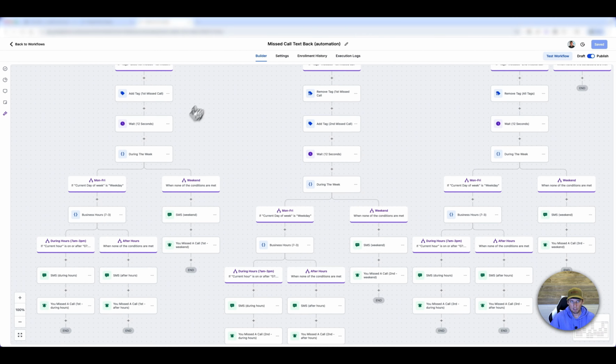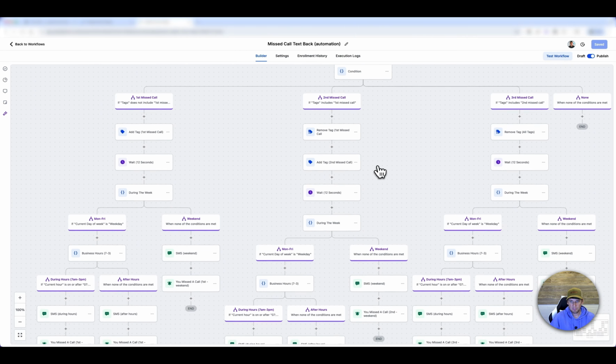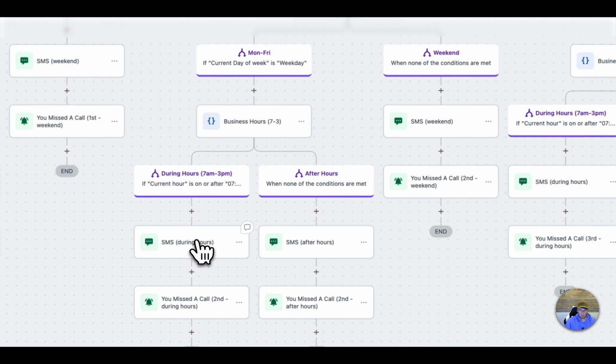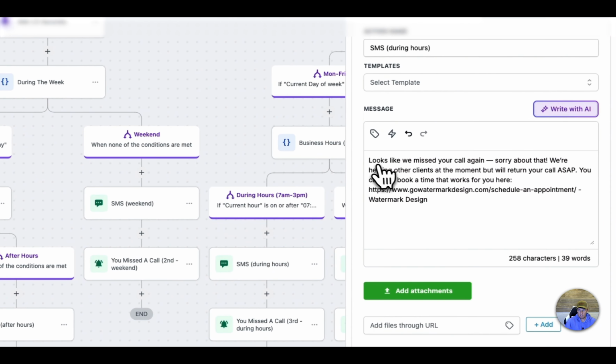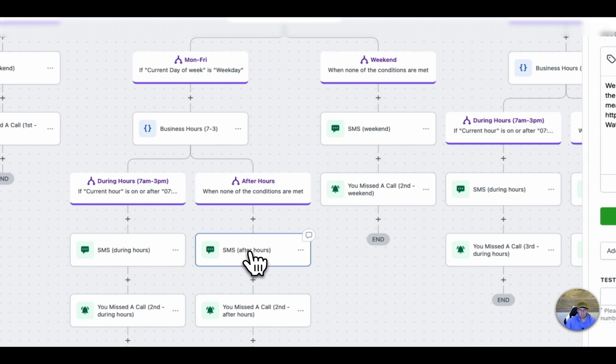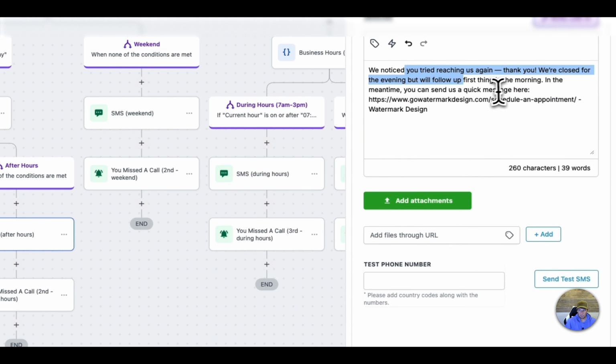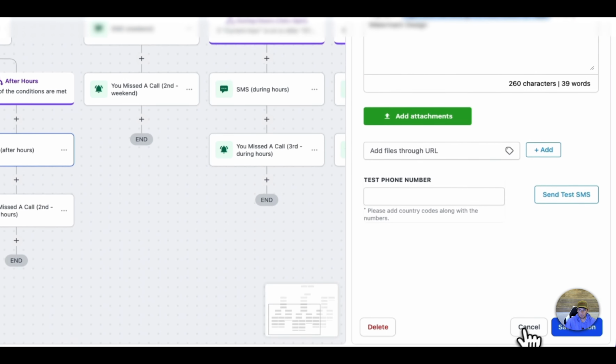So that way we can keep track of when it comes in the original funnels up above here in the workflow. And so then we just change the text message. Looks like we missed your call again. And then it also gives a notification. And then after hours, if we missed the call, it'll also notify them, say, hey, we noticed that you're trying to reach out again. And then it also sends a quick message to schedule an appointment with us on our calendar.